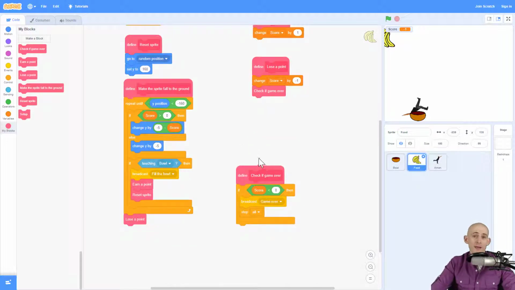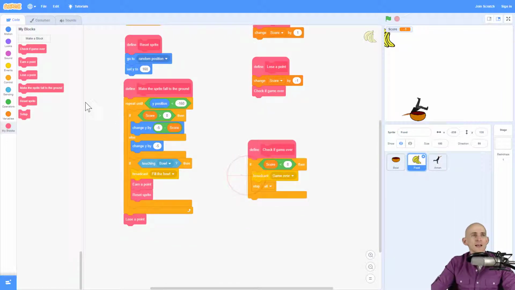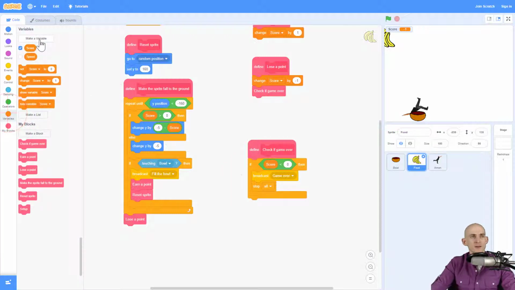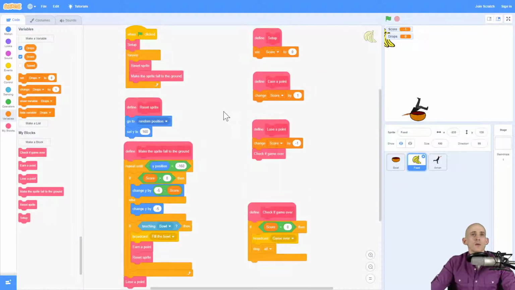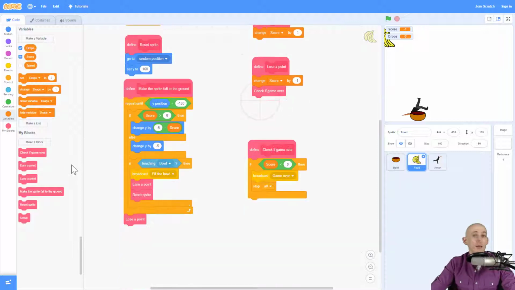Okay, now the third way that we can do a game over is we can actually check to see if we are dropping the sprite too many times. So maybe we don't care if we get positive or negative for our score. Maybe we care how many drops we've had. So for that, I created a new variable called drops. And at the very beginning, when we set up our variables, I'm going to set the number of drops to 0. Okay, so now when we lose a point, not only do we lose a point here, but we're actually going to change our drops by 1.